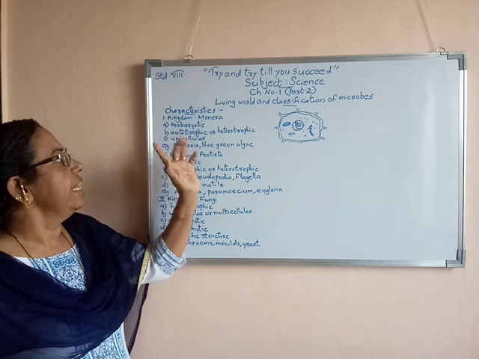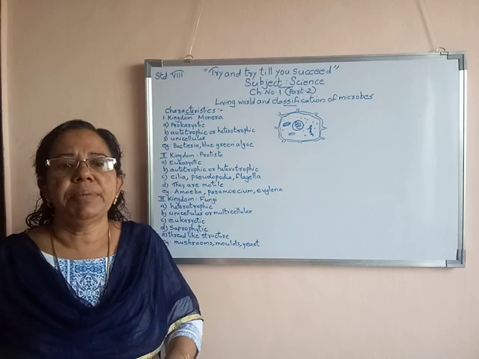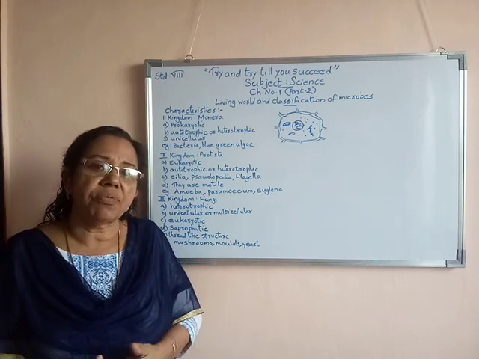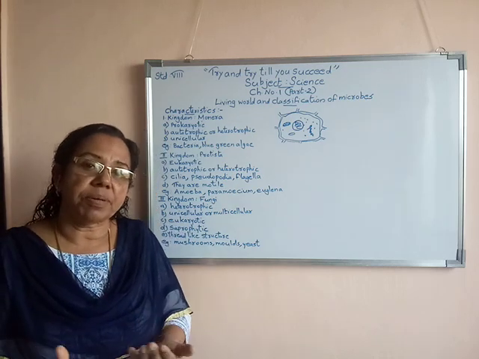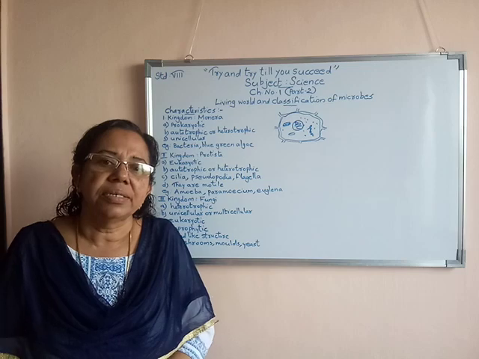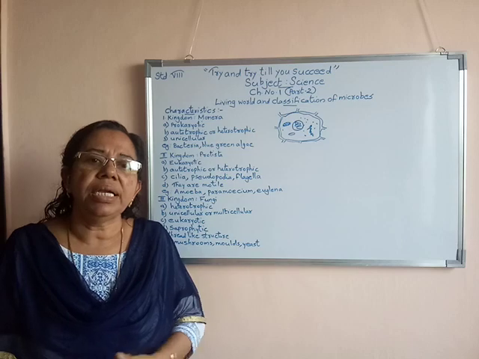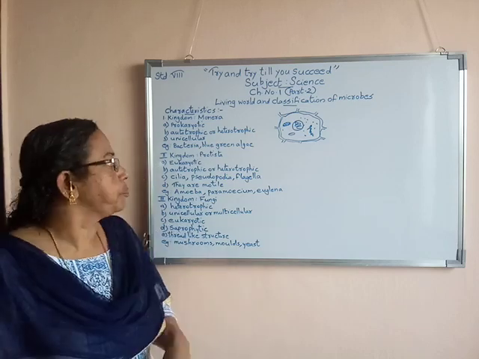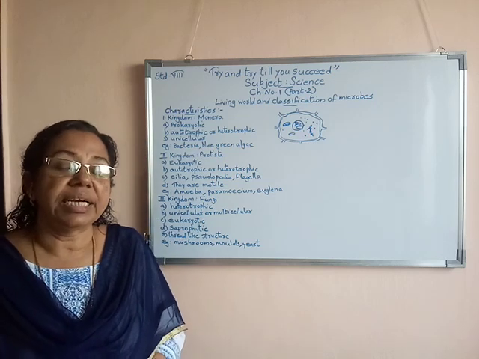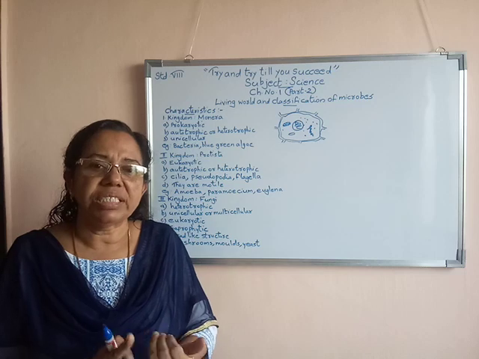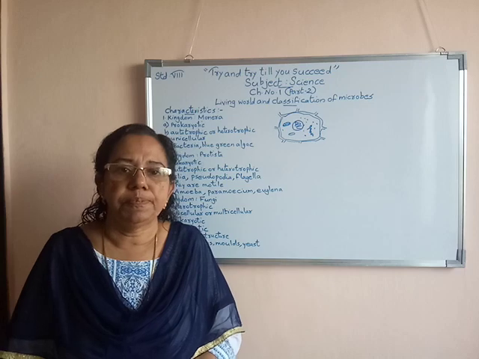The second thing I am saying is that they may be autotrophic or heterotrophic. Autotrophic means they can prepare their own food materials. Heterotrophic means they have to depend on other food materials. Unicellular means they have only one cell in their body. Now we are studying the examples of kingdom Monera. First one is bacteria, second one blue-green algae.